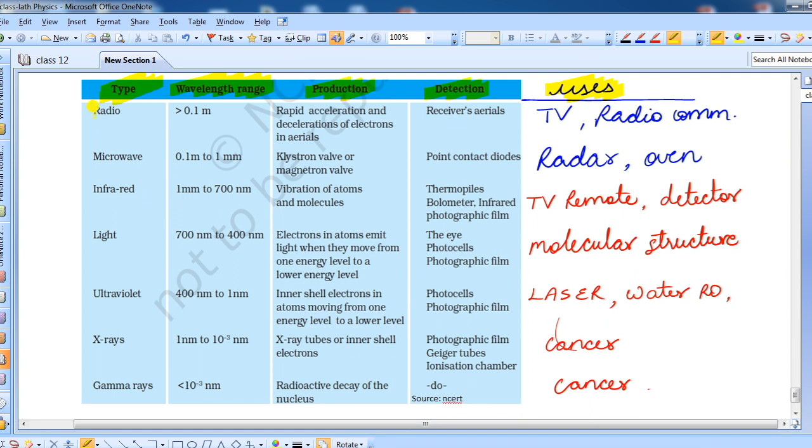First is radio wave. Its wavelength is more than 0.1 meter. Do we have to remember all these wavelength ranges, production, detection, uses? Yes, you have to remember all of these, because direct questions can be asked from this.